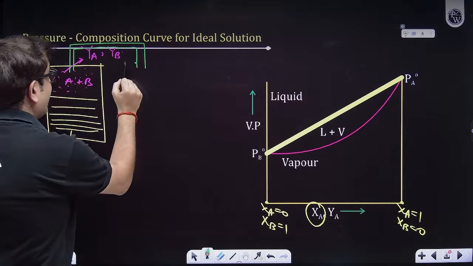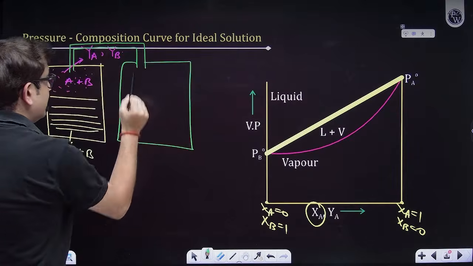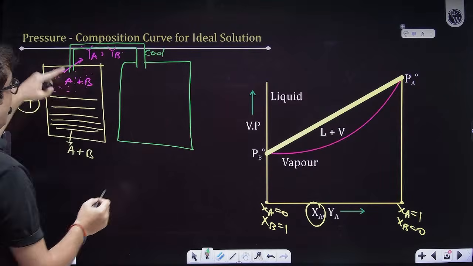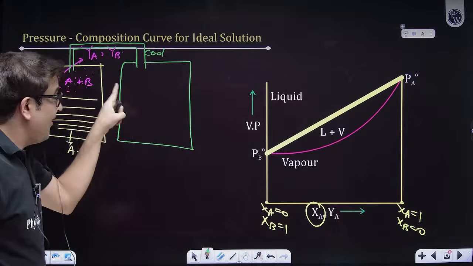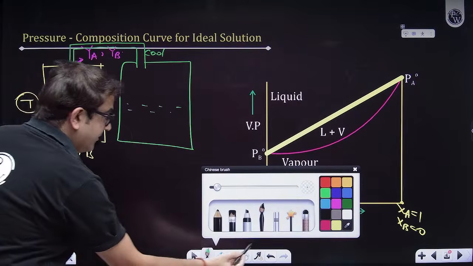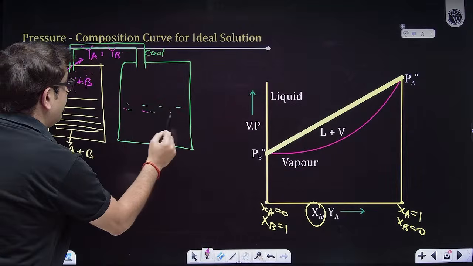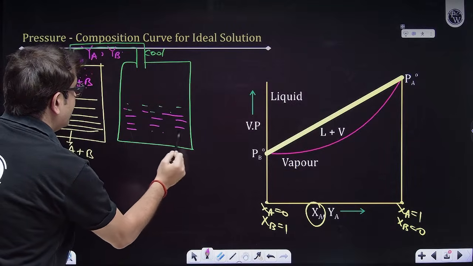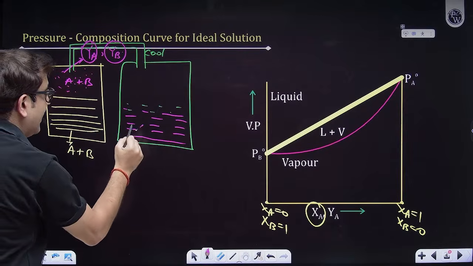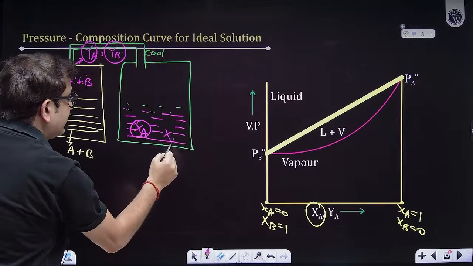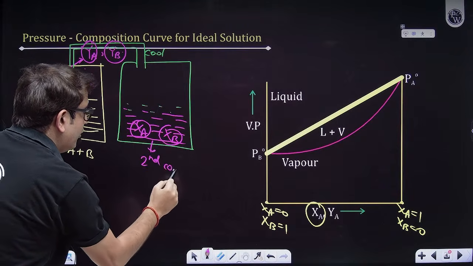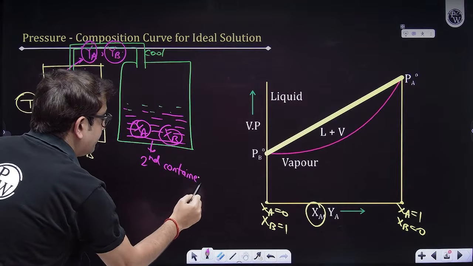If I extract them into a different beaker and then cool them, all these vapors will get liquefied. So whatever was YA and YB will become XA and XB, but of the second container. I hope everybody is with me in this.